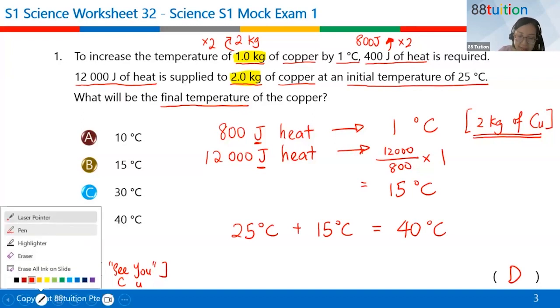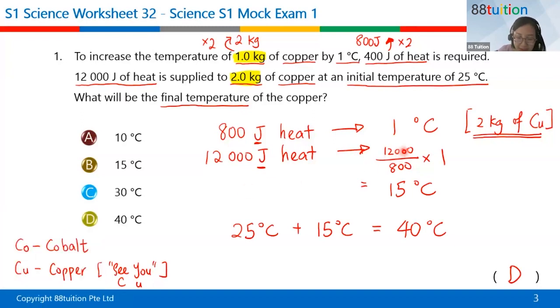Okay, so this method is usually what you will learn in secondary school. You make sure it's the same unit, joules and joules. All right, then degrees Celsius and degrees Celsius, same unit on every side. So bottom number divide by the top times the other side. So this is what I'm doing here. Bottom number divide by top number times the other side. Okay, so this is the bottom number. This is the top number, and then times the other side.